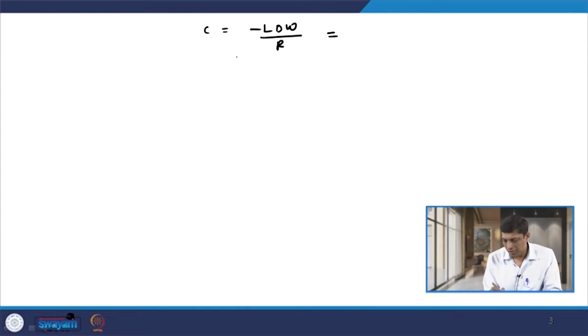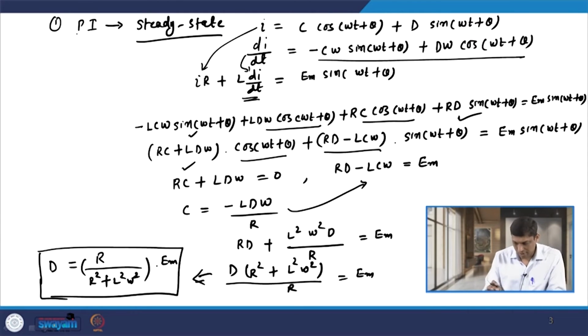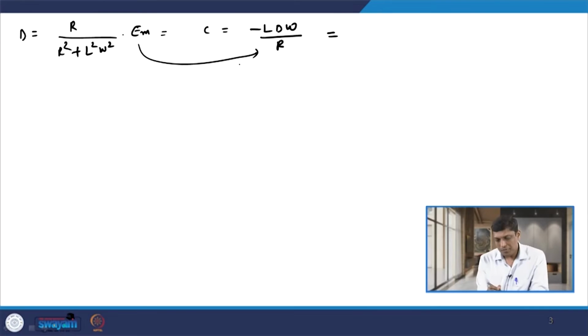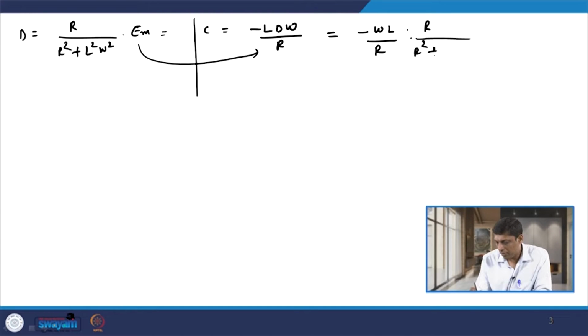So, if I put this value in the value of C, then we have minus omega L divided by R, and now I am putting the value of D, that is R divided by (R square plus L square omega square) into Em.